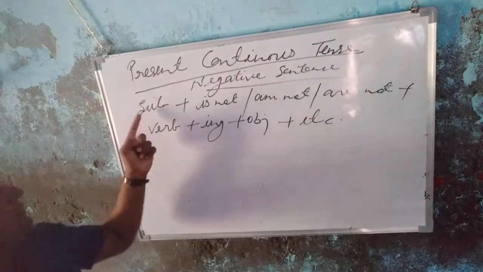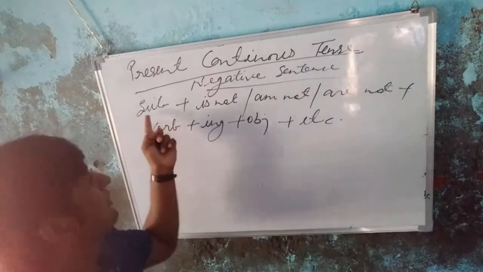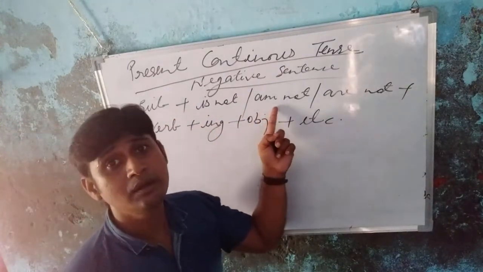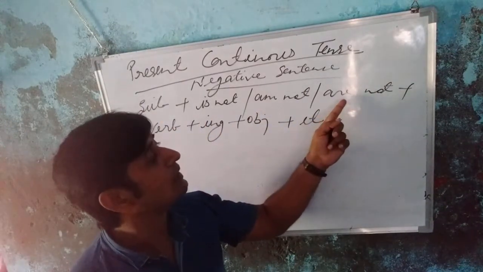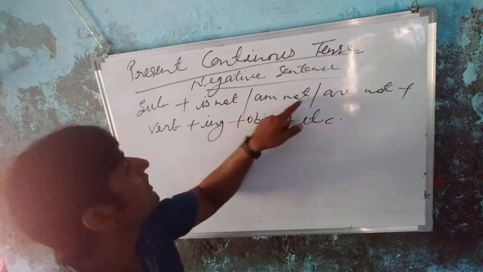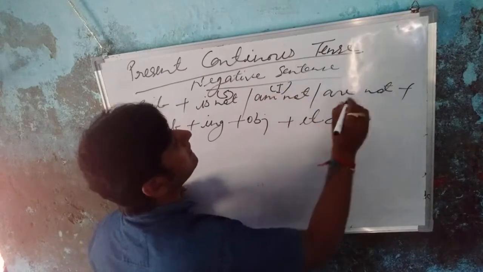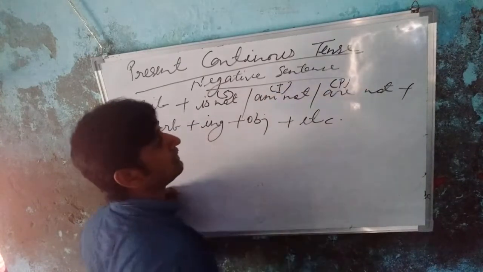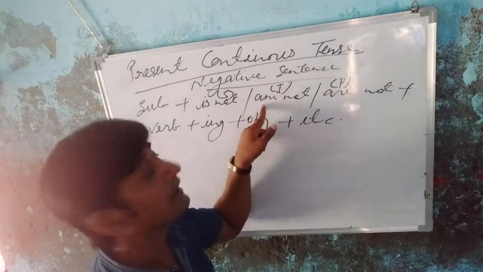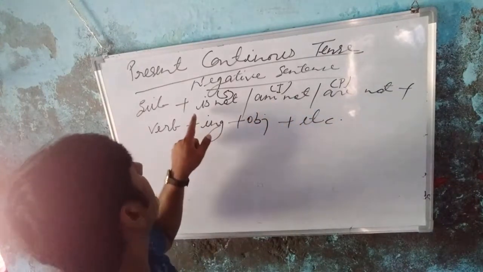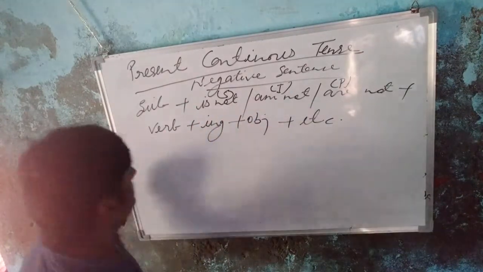Okay students, if the subject is singular we use the helping verb is not. With I we use am not, and if the subject is plural you will use are not. So with plural you will use are not, with I you will use am not, and only with singular number you will use the helping verb is not.